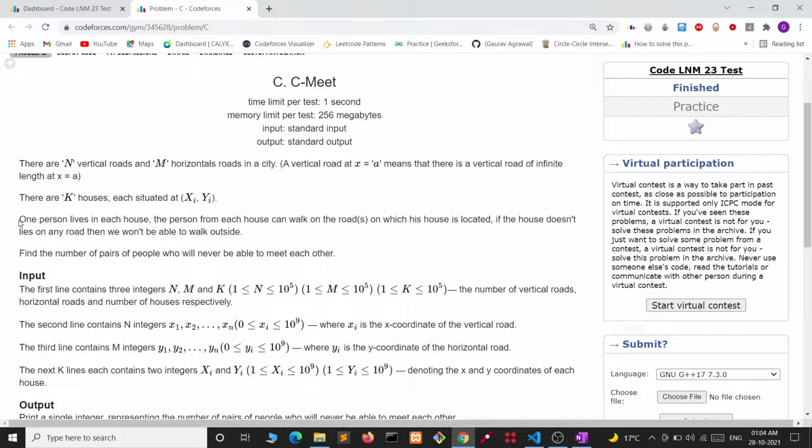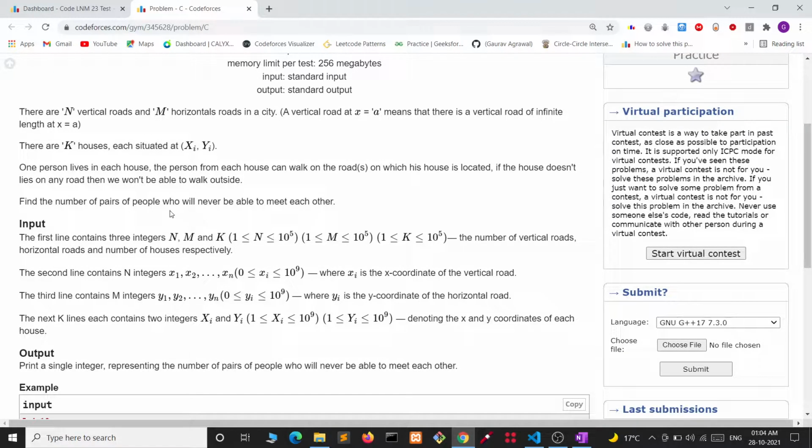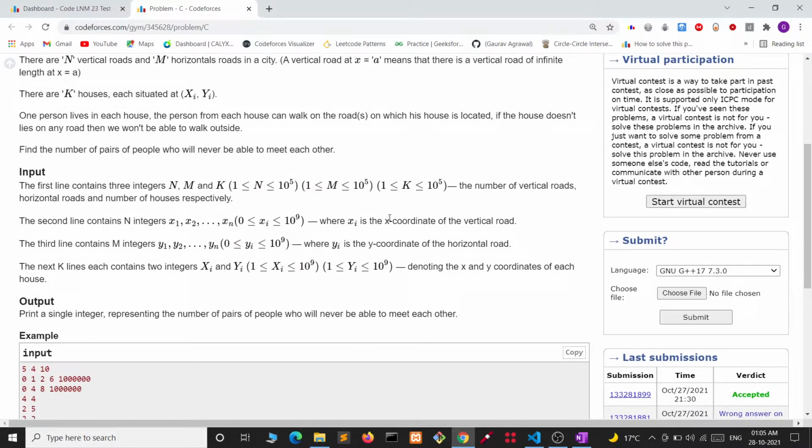Now let's continue. One person lives in each house. A person from each house can walk on the roads on which his house is located. If the house doesn't lie on any road, then the person won't be able to walk outside. And we have to find the number of pairs of people who will never be able to meet each other.